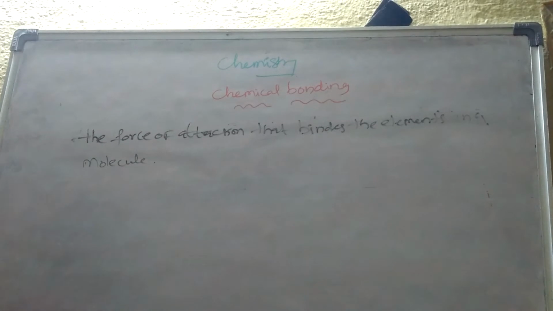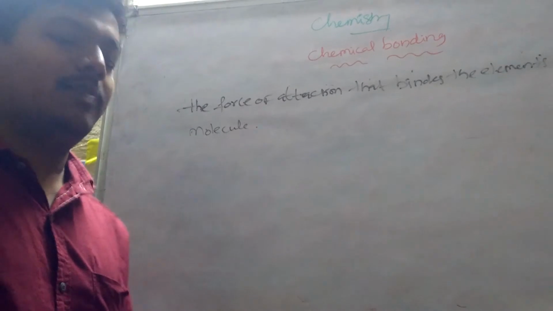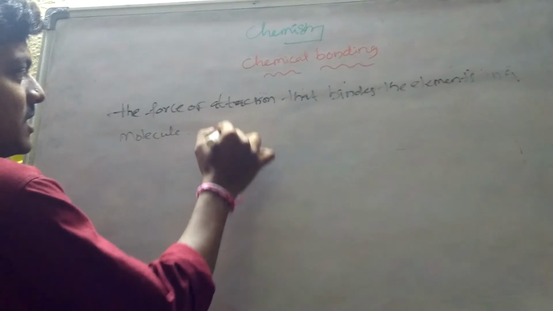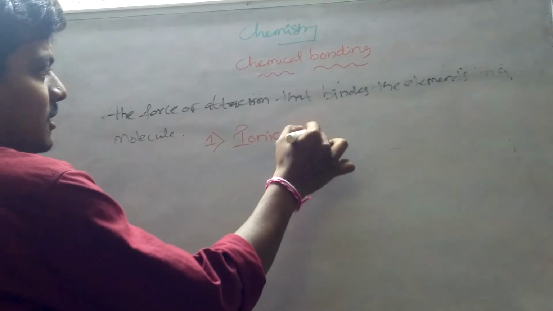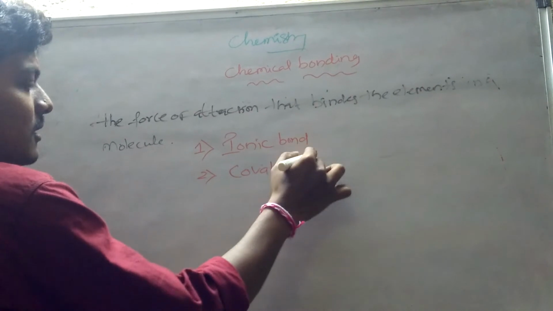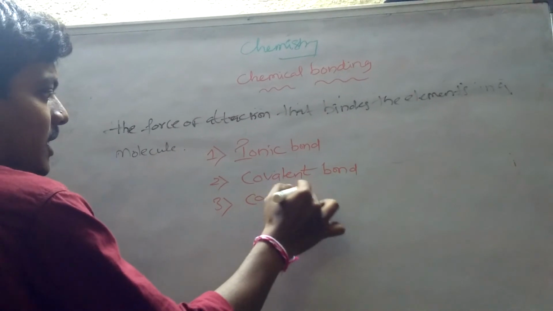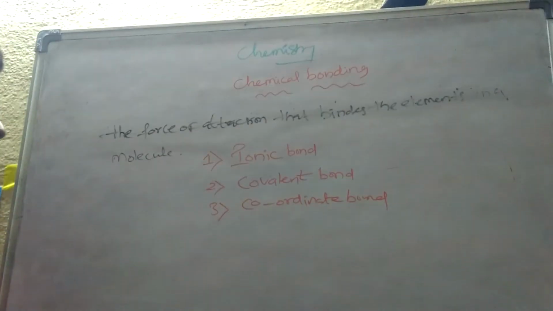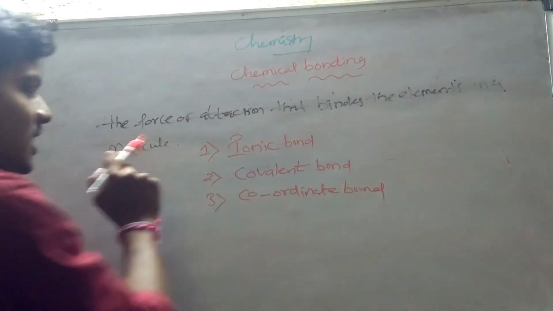So, if you see the classification of chemical bonding, it is divided into three types. The first one is ionic bond. The second one is covalent bond. The third one is coordinate covalent bond. So chemical bonding is nothing but the force of attraction that binds the elements in a molecule.